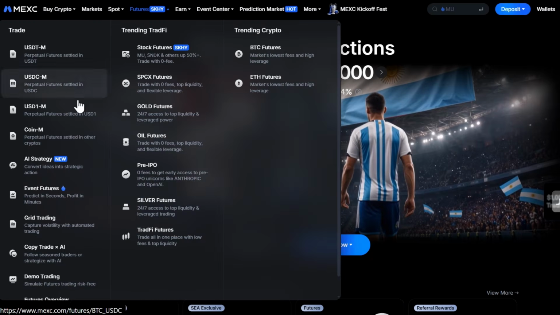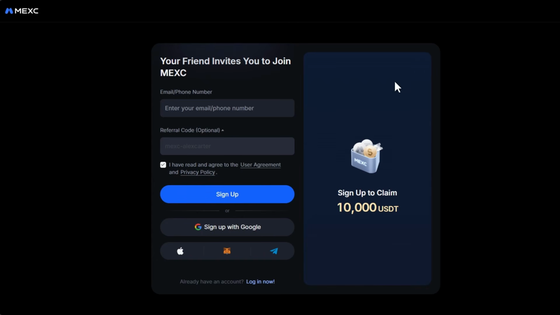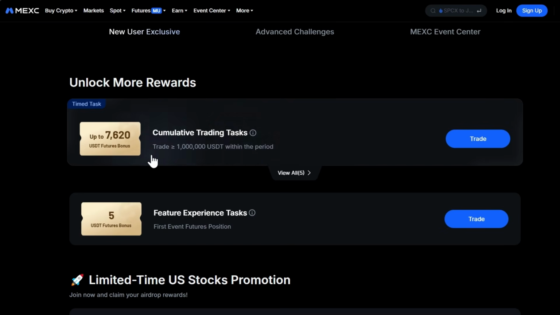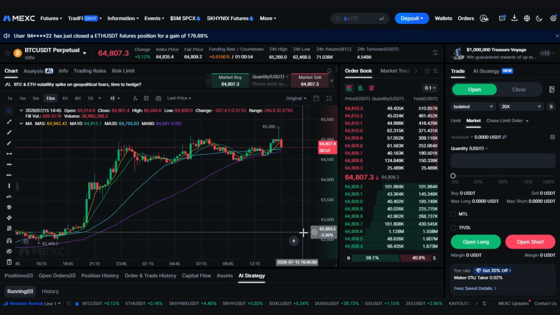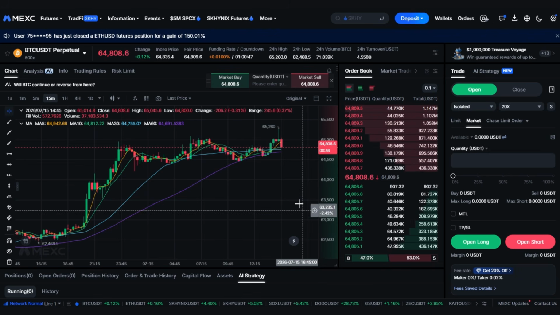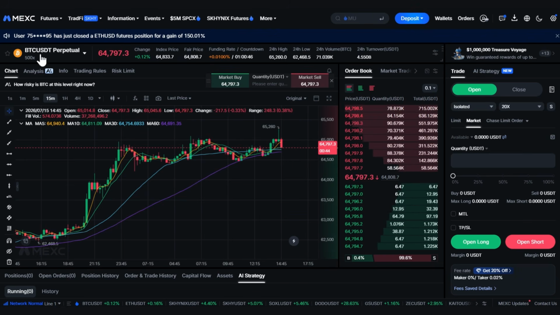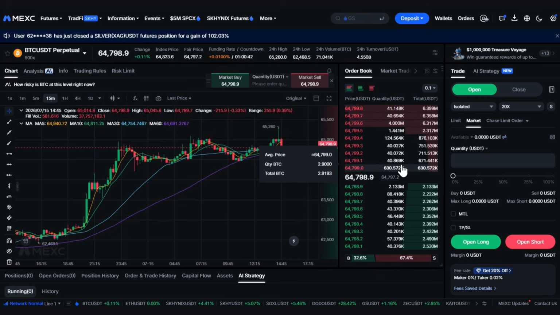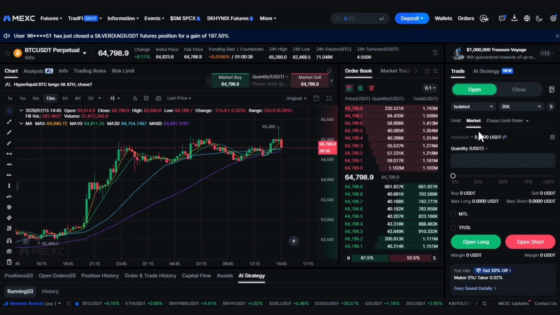Alright, so to access this, you need to be on the MEXC Futures trading page. If you don't have an account yet, the link is down in the description. Make sure you use it because you'll get the best sign-up bonus available. Once you're on the futures page, it's going to look like the standard perpetual futures interface that you're probably already familiar with. You've got the chart in the middle, coin selection up in the top left, the order book sitting beside the chart, and the order placement panel on the right side, where you set your margin mode and leverage.